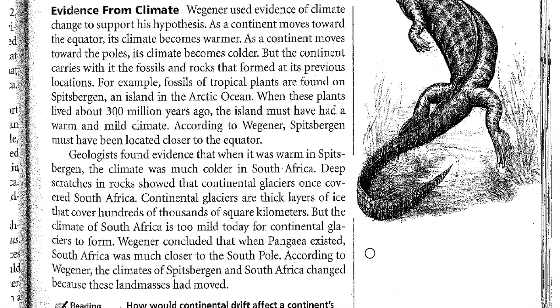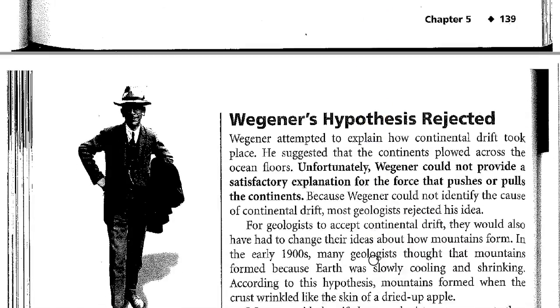Geologists found evidence that when it was warm in Spitsbergen, the climate was much colder in South Africa. Deep scratches in rock show that continental glaciers once covered South Africa. Continental glaciers are thick layers of ice that covered hundreds of thousands of square kilometers, but the climate of South Africa is too mild today for continental glaciers to form. Wegener concluded that when Pangaea existed, South Africa was much closer to the South Pole. According to Wegener, the climates of Spitsbergen and South Africa changed because the land masses had moved.